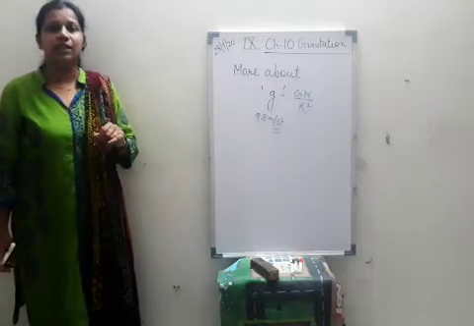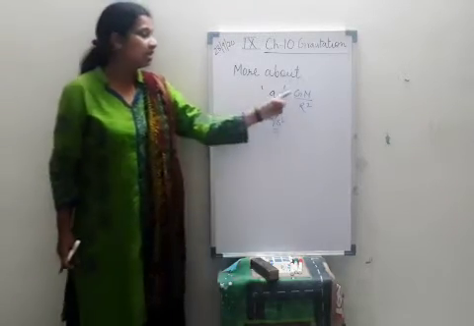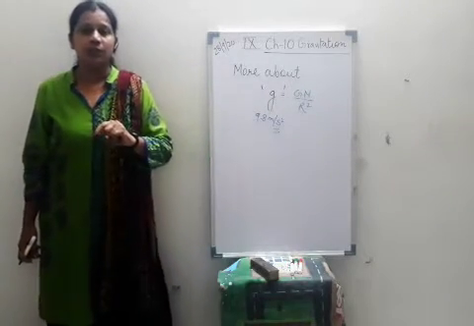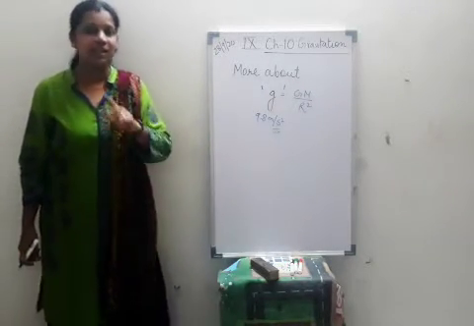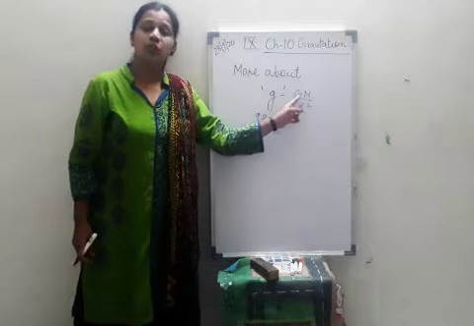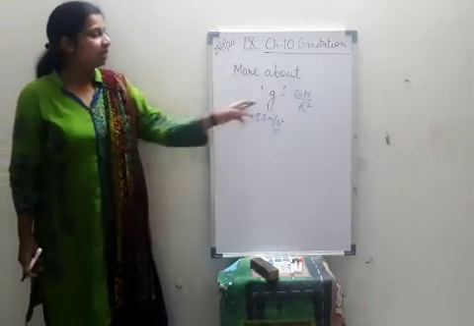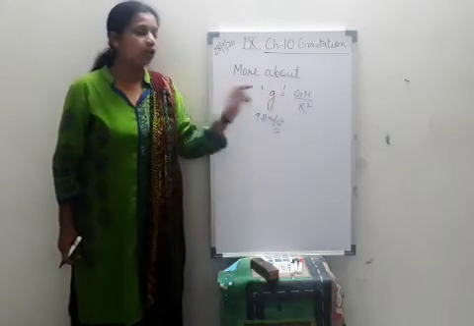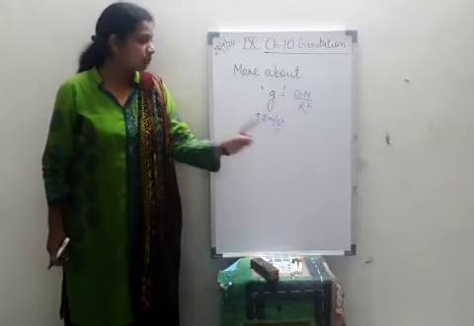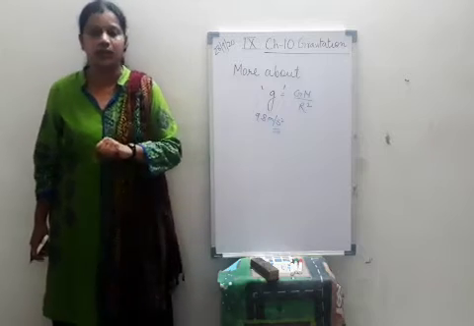I told you to find out the unit of this G. I hope in the doubt clearing session you will tell me the unit of this capital G. And even by this formula you can check the unit of this small g also. It should come out to be meter per second square.